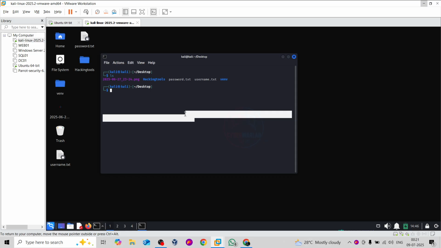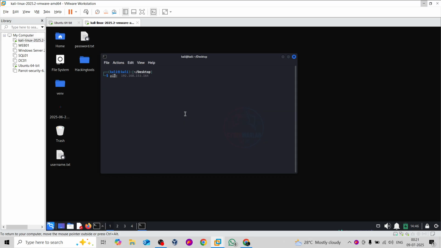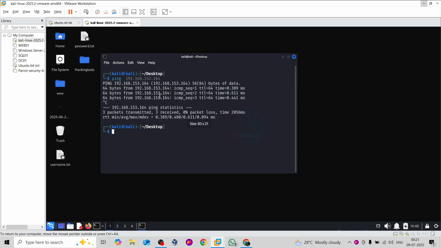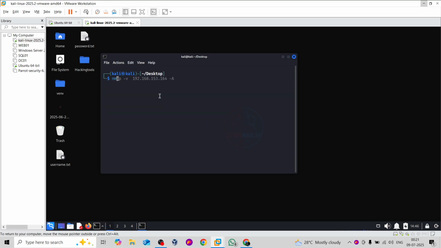So what I'm going to do now, I'll come back to this machine and check whether the host is up or not. So let's see, and yes, we can see that the host is up. Let me just maximize my screen so you guys will be able to see it properly. Now I will simply run the nmap command to check what ports, what services, and what versions are running inside this machine.